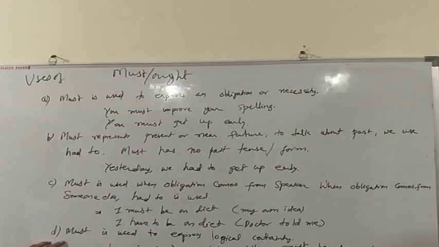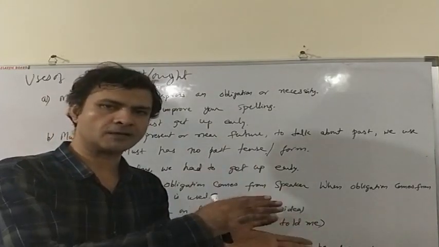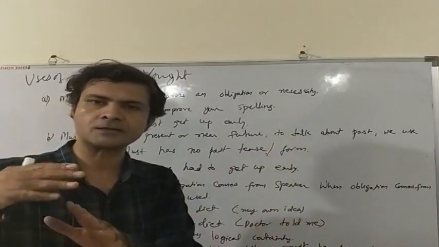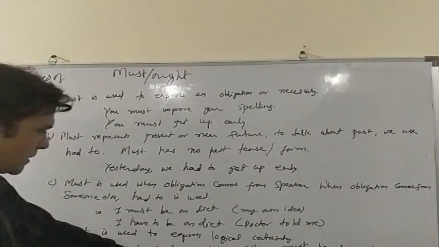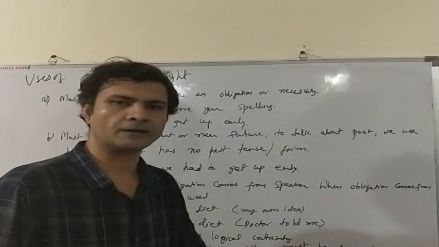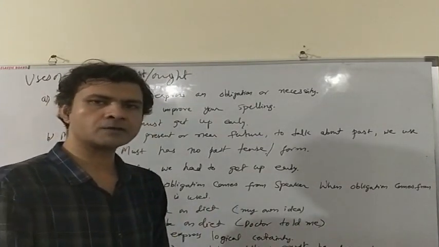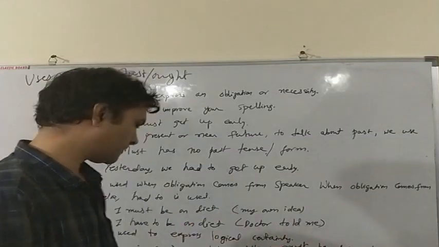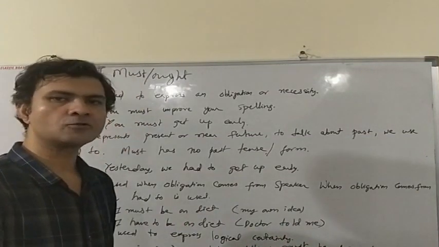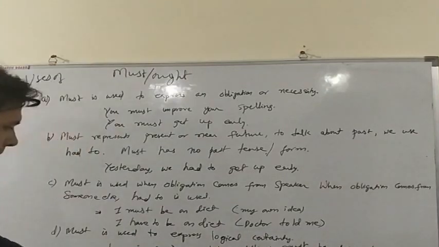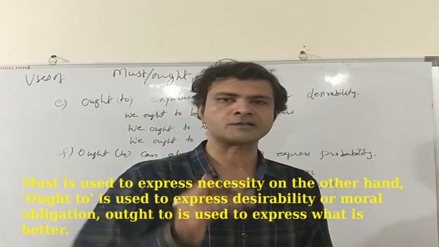We can also use must to express logical certainty. If the situation is such that logic suggests something is certain, then we use must. As for example, living in such crowded conditions must be difficult. The place is so much crowded that it is obvious that it is very difficult to live there. Again, she must have left already. She is nowhere to be seen. She must have left already. Now must is used to express obligation or necessity.